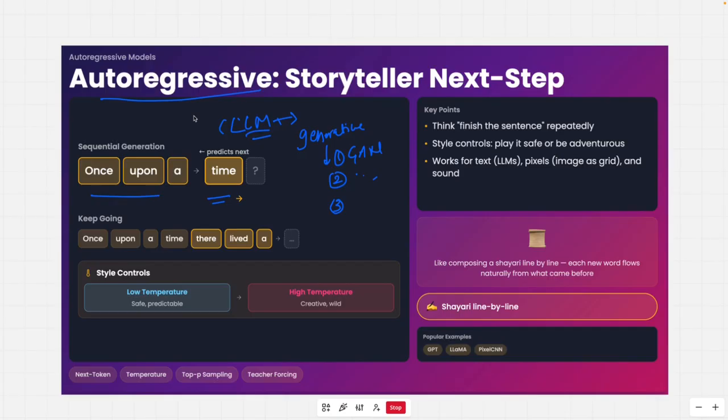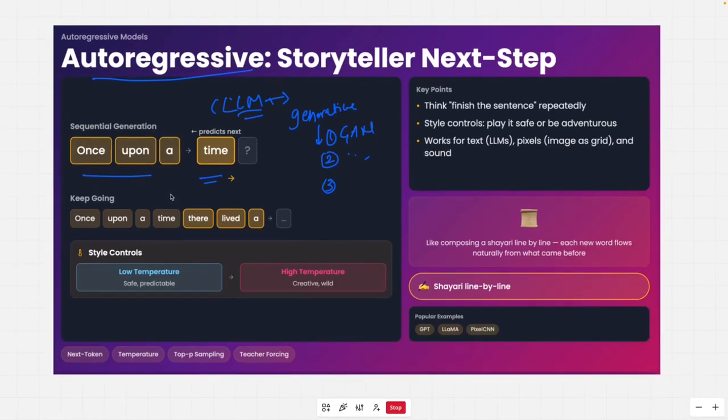So LLM, basically you should stop calling generative AI. You should start calling it an autoregressive generative AI model. Many of you will be aware this is how LLMs work: you give a sequence of words, and then you train the model to predict the next one. That's why it's called autoregressive, because while predicting the next word, it regresses on, or depends upon, the words that have already come up.